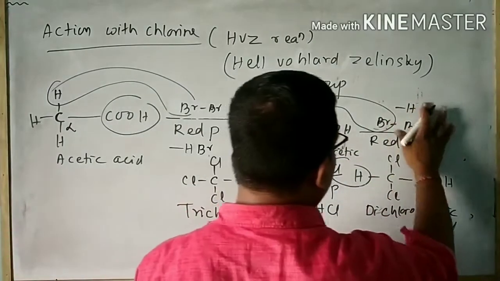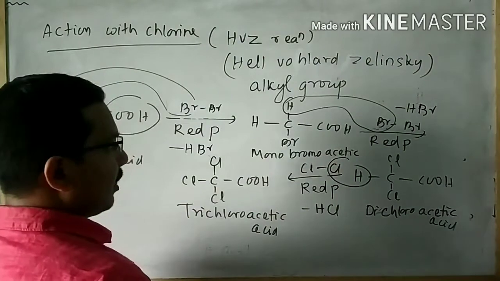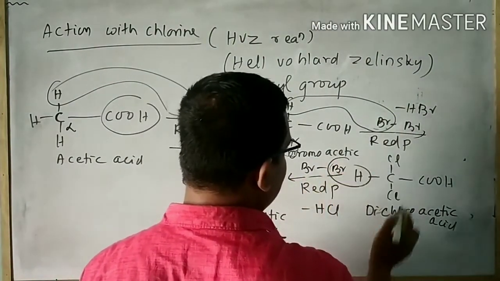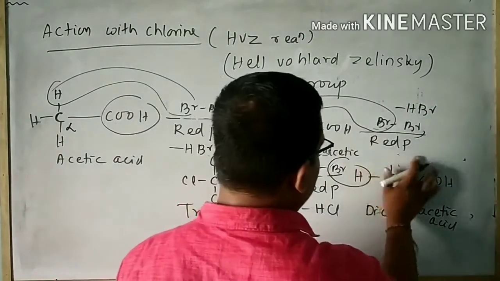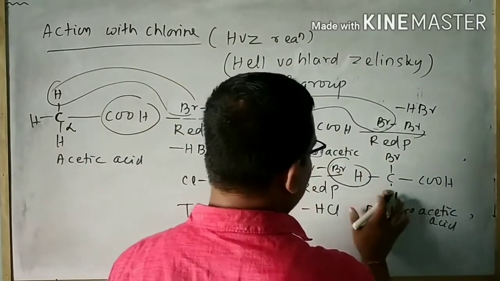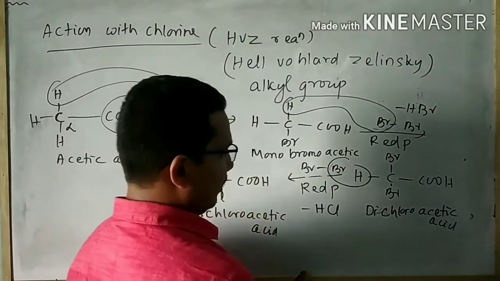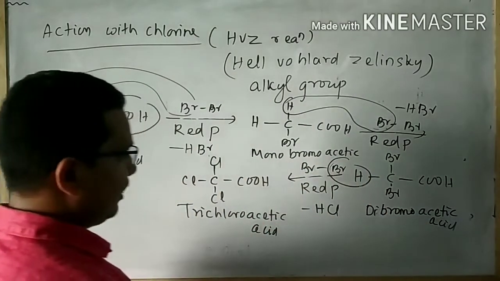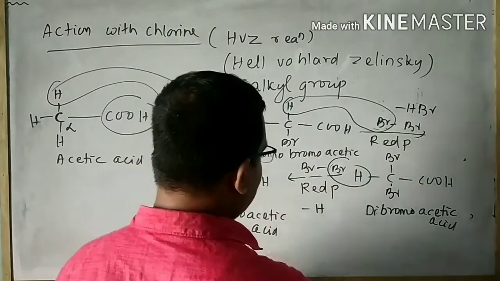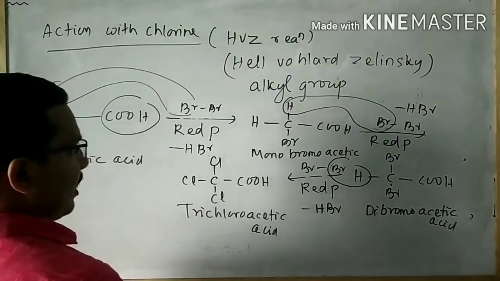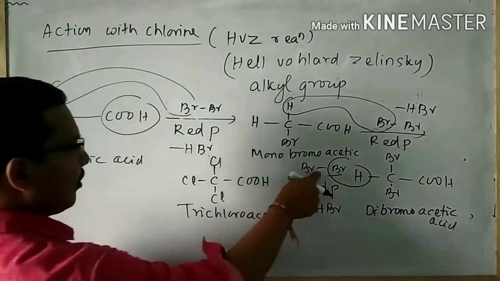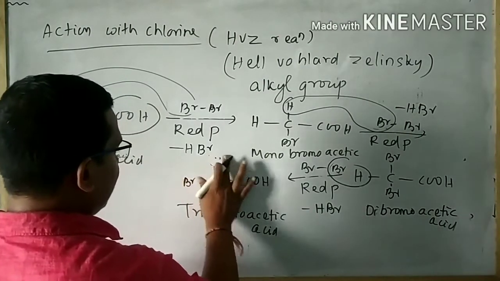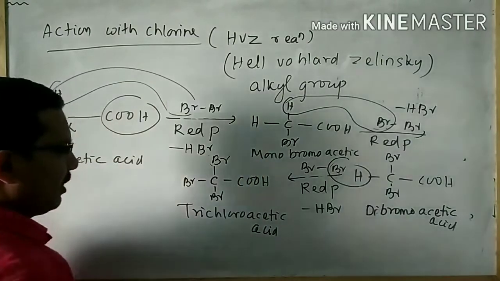Next step also I will give bromine, and this is dibromoacetic acid. Here we remove HBr. Again we react with a bromine molecule to form the trisubstituted product. This is also done in the presence of red phosphorus.